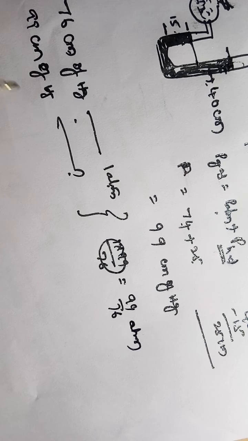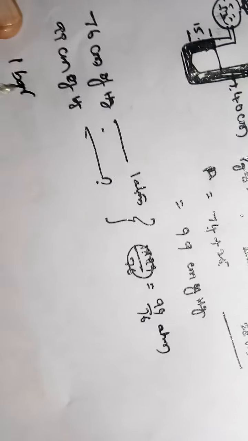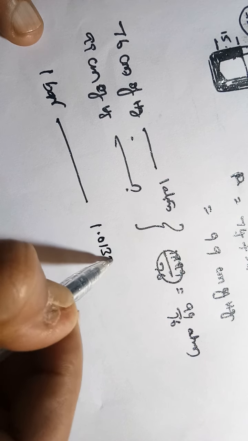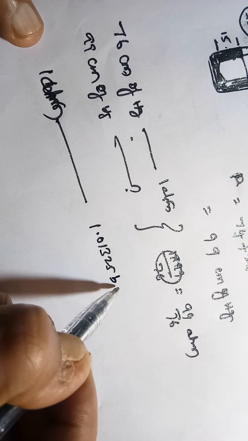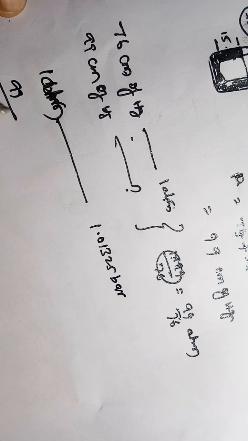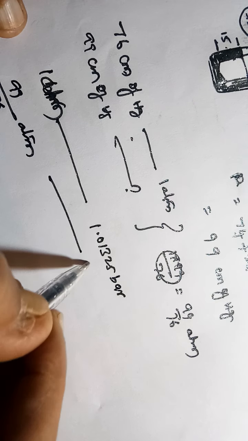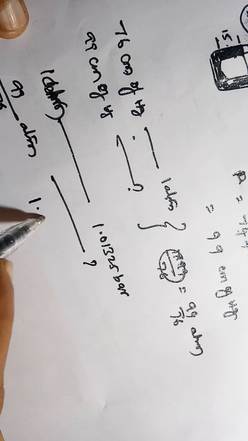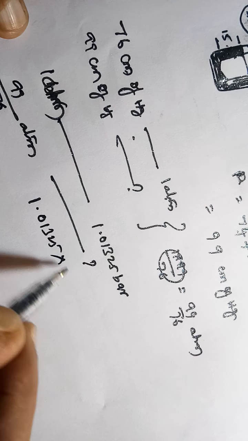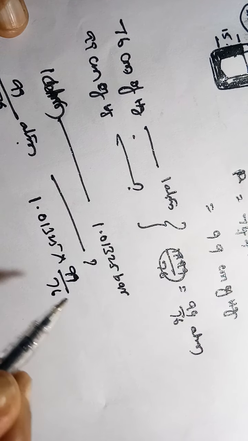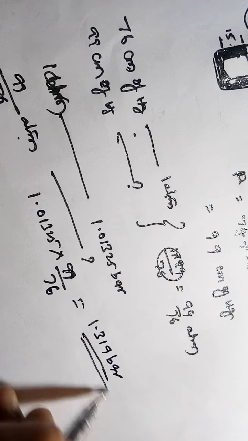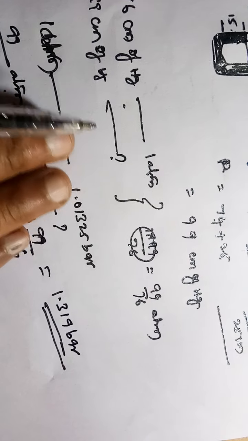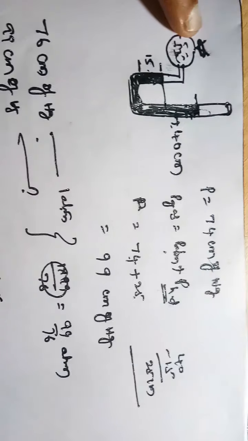Now he has asked for the answer in bars. 1 atmosphere is equal to 1.01325 bars. Then 99 by 76 atmospheres is equal to how many bars? We get 1.01325 into 99 by 76. If you divide this, we get 1.319 bar. So this is the pressure inside the cylinder.